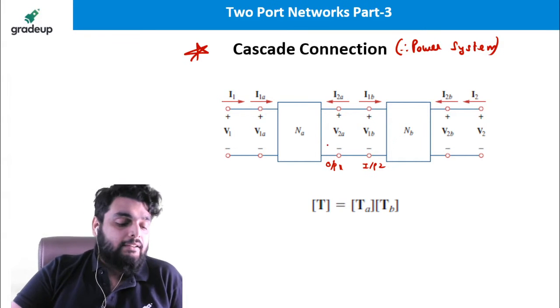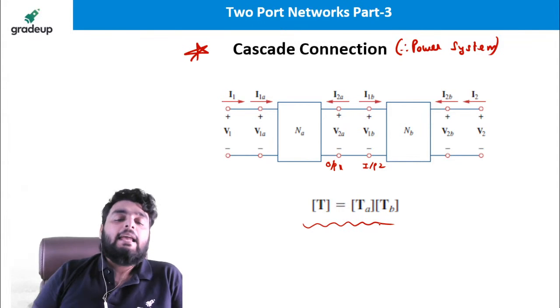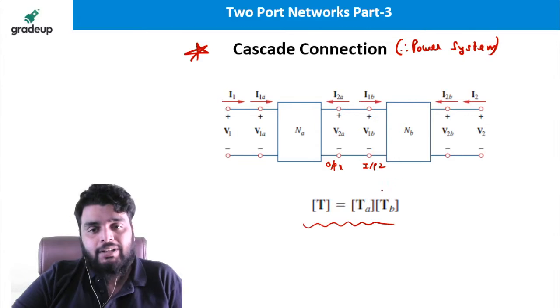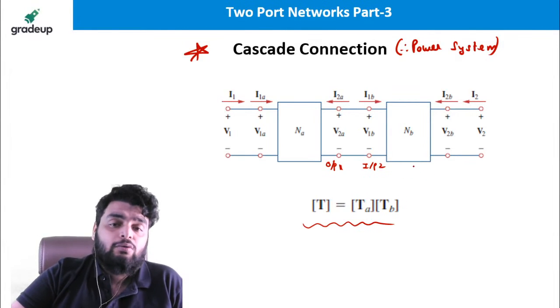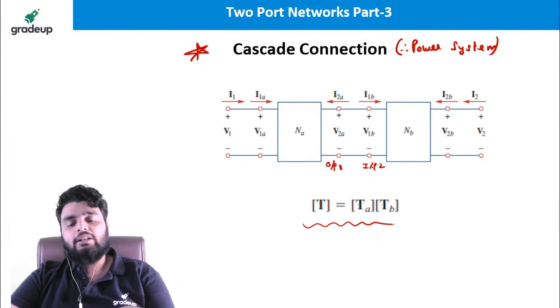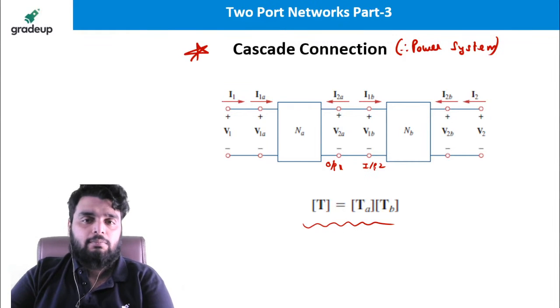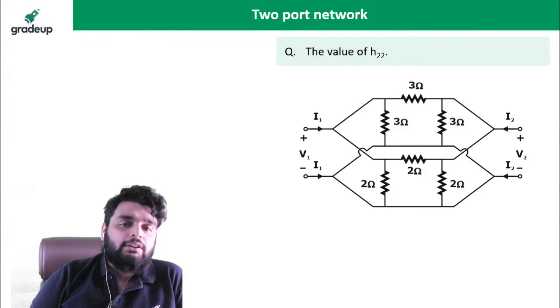So this is the cascade connection, and very important, in cascade connection, the ABCD parameter, or you can say T parameter, gets multiplied. TA multiplied by TB. For the power system, for the electrical students, these are very important, because you have to use the cascade connection in a short transmission line, in a medium transmission line, in a long transmission line. Okay. So let's solve a few questions over this particular topic.